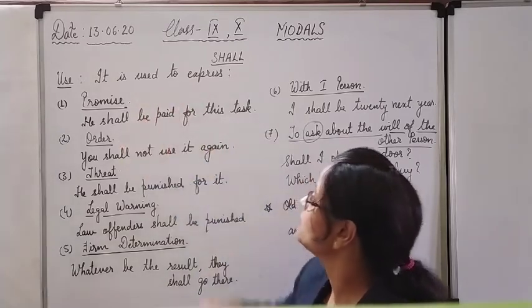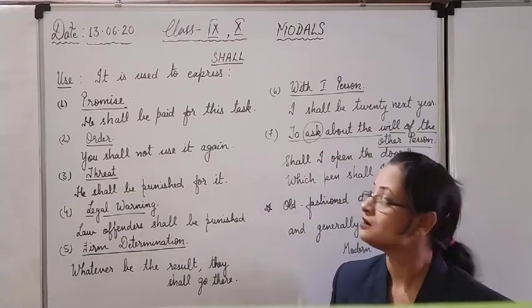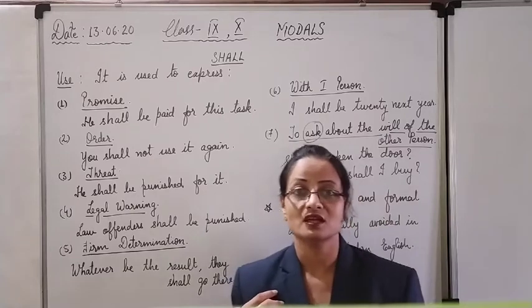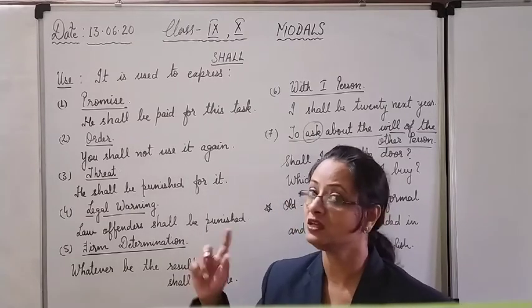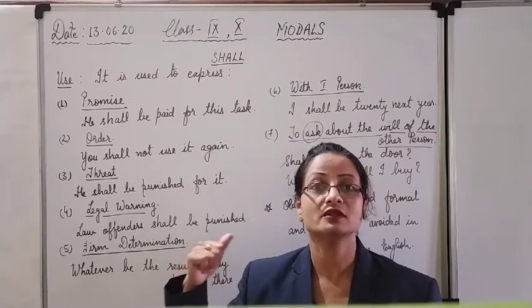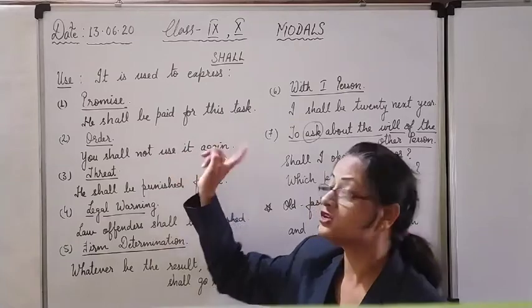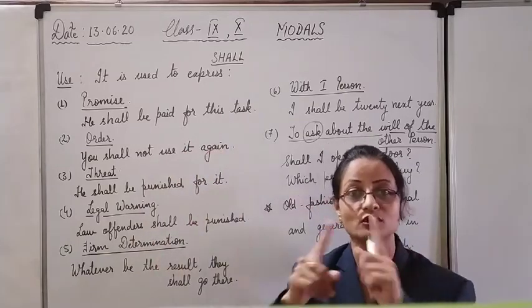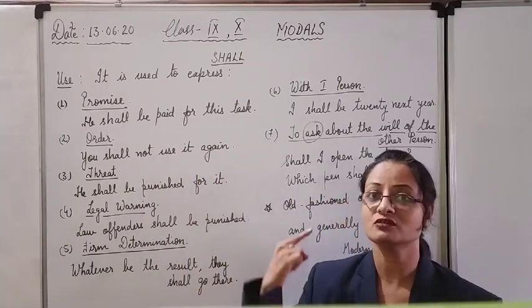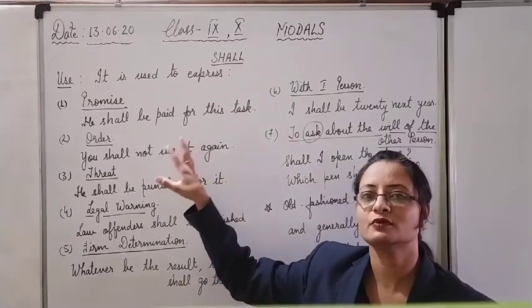He shall be punished for this task. Maybe he has committed some mistake, so the speaker is saying that I will punish him. He shall be punished. As we have seen, I will beat you, I will beat him. This way, he shall. The things have gone opposite. With I we are using will, and with he we are using shall, because there is a particular condition.